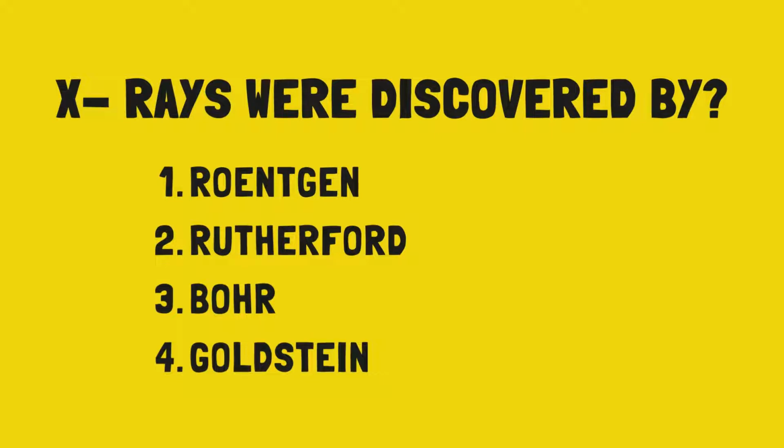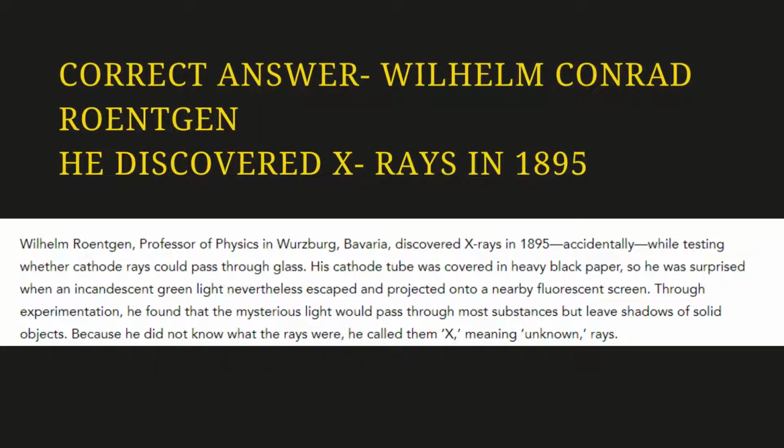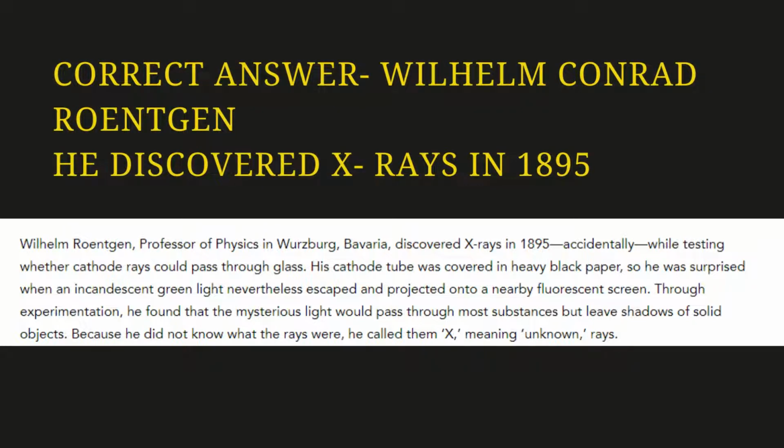Our first question was: X-rays were discovered by, and our options are Roentgen, Rutherford, Bohr and Goldstein. Before I tell you the answer, you have to tell me the answer in the comment section. So the correct answer is it was discovered by Roentgen. Basically, the X-rays were discovered accidentally by Roentgen in 1895 and the full name of the scientist was Wilhelm Conrad Roentgen.